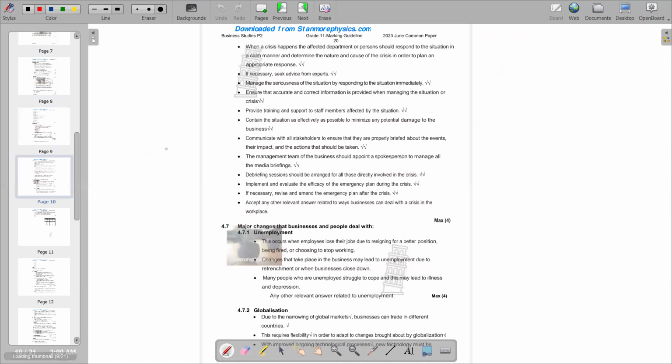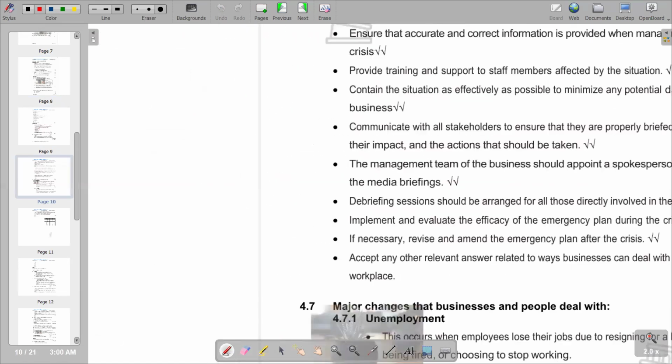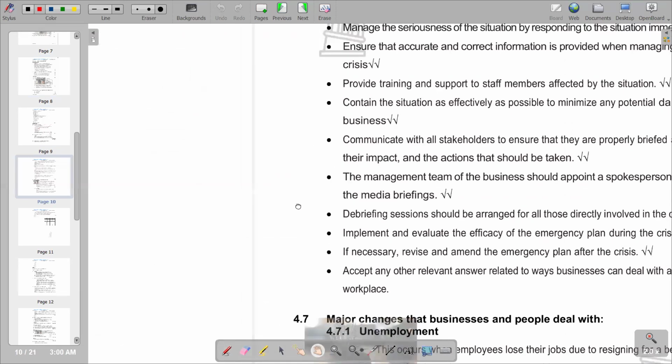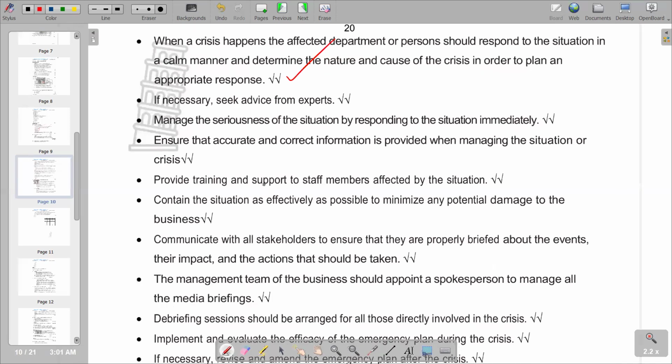Then the other ways are also listed in our answer section, whereby we are saying, when the crisis happens, the affected department or person should respond to the situation in a calm manner and determine the nature and cause of the crisis in order to plan an appropriate response. So obviously, the department affected or the people affected should respond to the situation in a calm manner and determine the nature and cause of the crisis. So that's what we have on the second point.